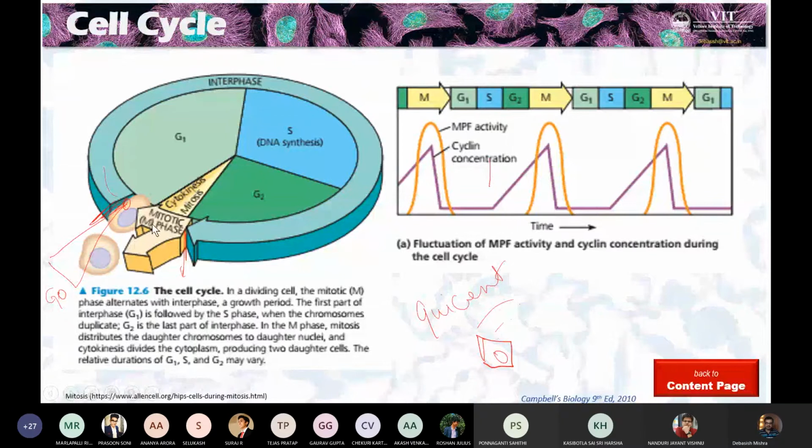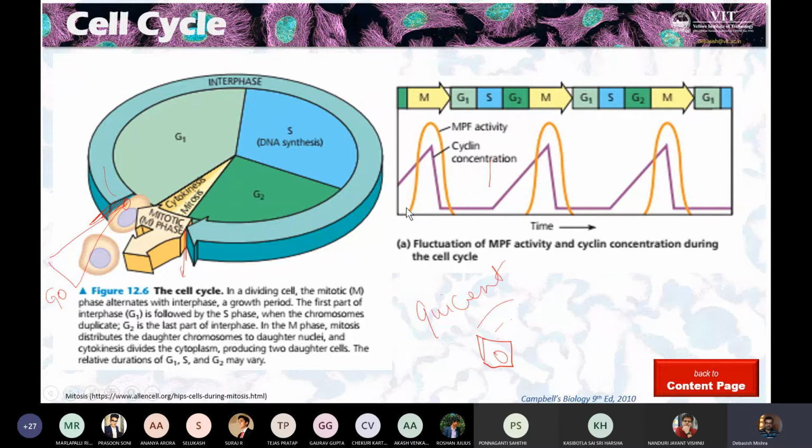So when I say mitosis, I mean mitosis and cytokinesis. From mitosis to cytokinesis, there are some checkpoints too. So this is how it works. When you define this, fluctuations in the activity of different proteins led to some Nobel Prizes being awarded. They found that when cells are dividing, this particular protein MPF and another protein called cyclin have concentrations that fluctuate during the different cell cycle phases.